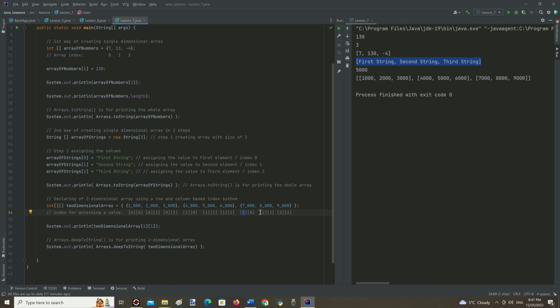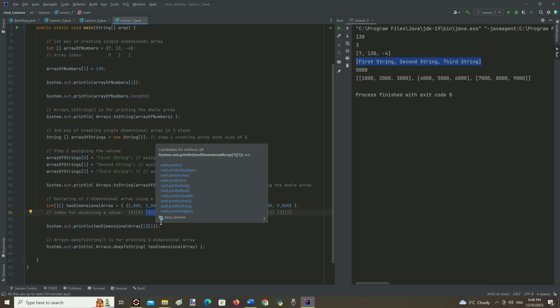And the third array has index 2. Then each element in an array has its own index. So the first element of the first array in a two-dimensional array has index 0 and 0. The second element has index 0 and 1.